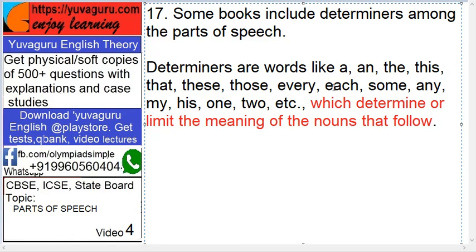Every word can be used in many ways. Important is which determine or limit the meaning of the nouns that follow. This is very important. Now what are determiners? They limit or determine the meaning of the nouns. Okay. Now we'll understand this better once we go into depth in these.